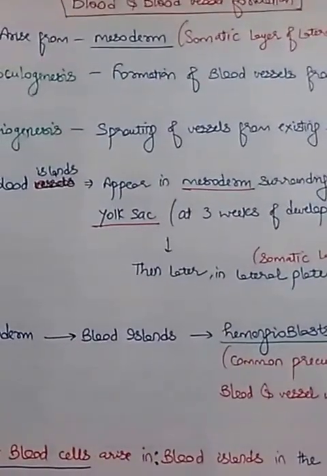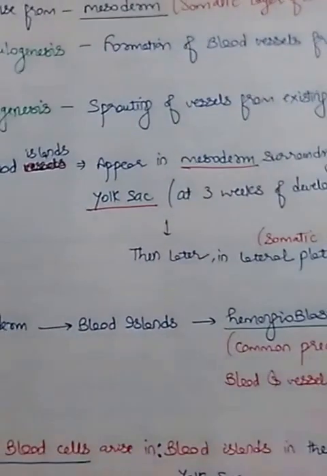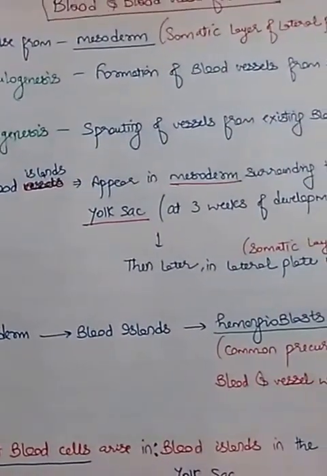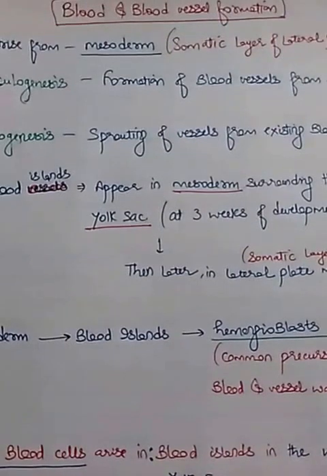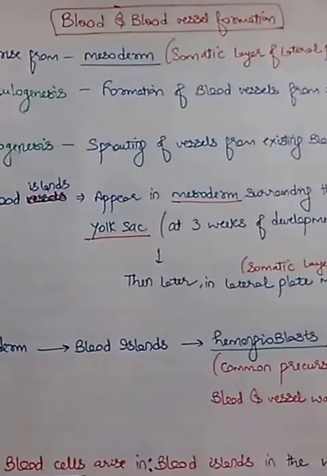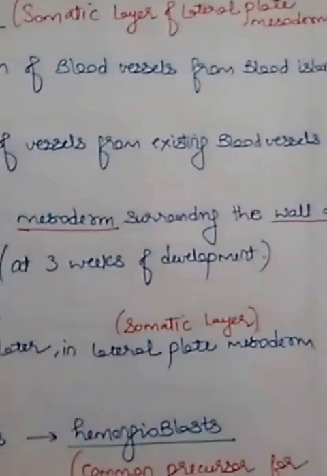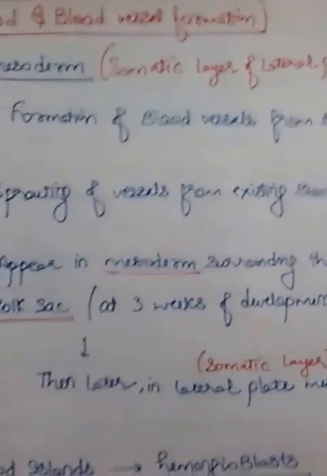Okay, now the blood and blood vessel formation. In this topic, some of the questions that can come are: first of all, blood vessels or the blood cells, they arise from which layer? Mesoderm layer, especially the somatic mesoderm. Okay, somatic layer of lateral plate mesoderm.